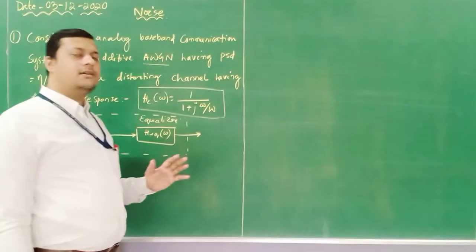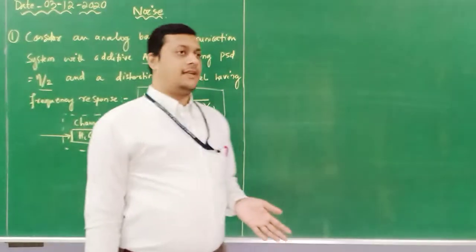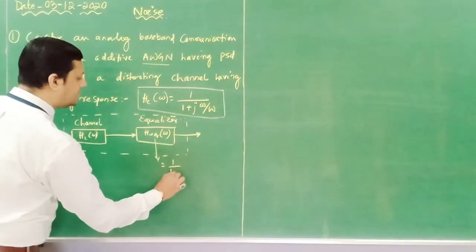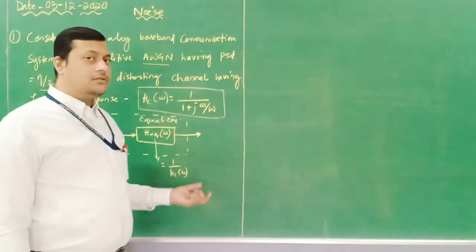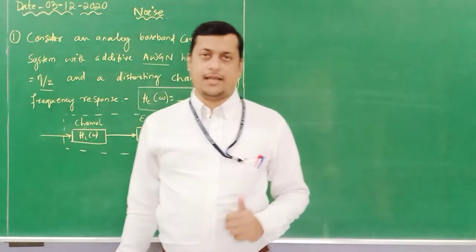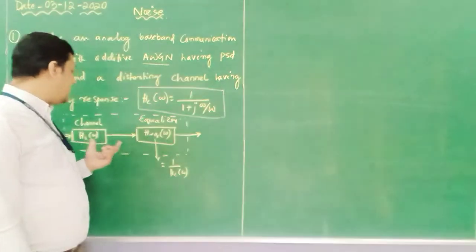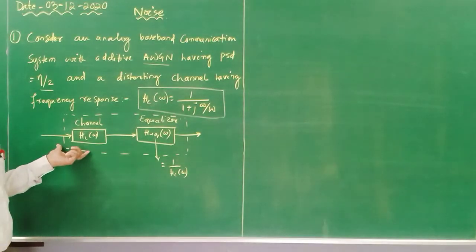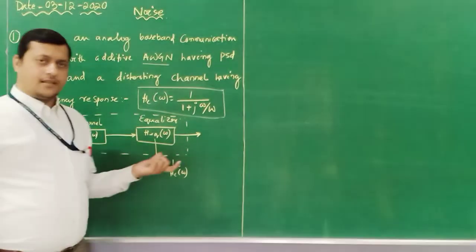Always remember that equalizers are devices which equalize the response. So what will be the response of this equalizer? The response of this equalizer is 1 by Hc of omega. Why is the equalizer used? The equalizer is used in order to suppress the effect of the channel. The channel has a certain response which is multiplied with the received modulated signal. I need to equalize it and extract the information. How can I extract the information? By suppressing the channel response.